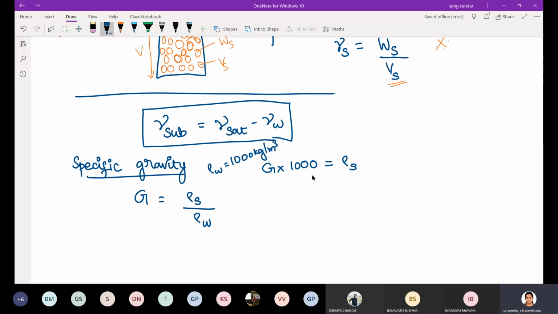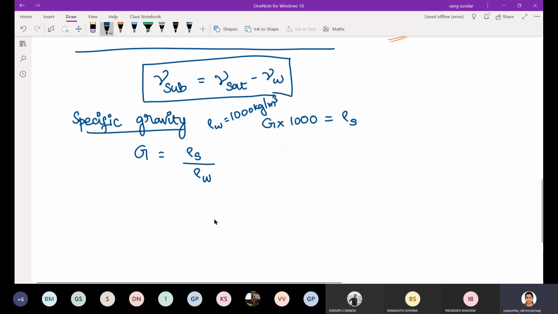You can easily find the density of any material once its specific gravity is known. Since measuring the density of any material is quite difficult, we measure their specific gravity and then indirectly compute the density. So this GS is the specific gravity of solids.